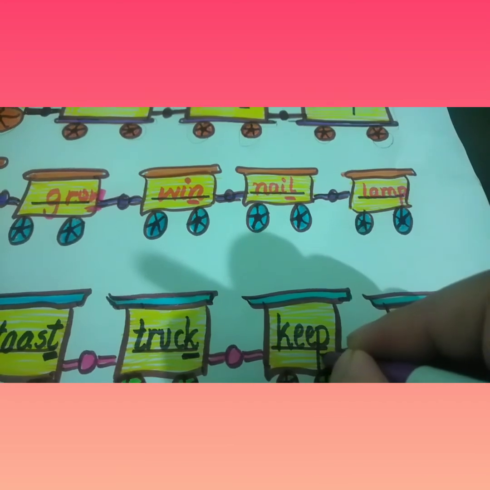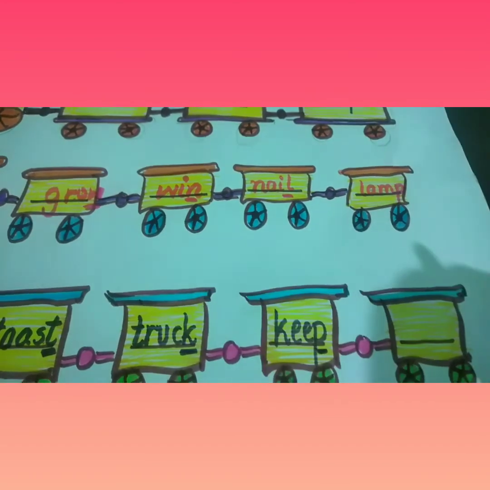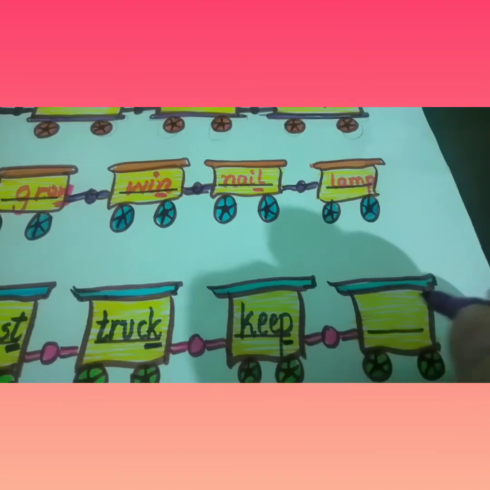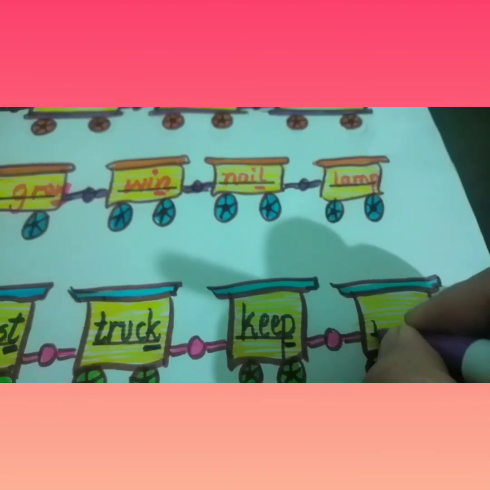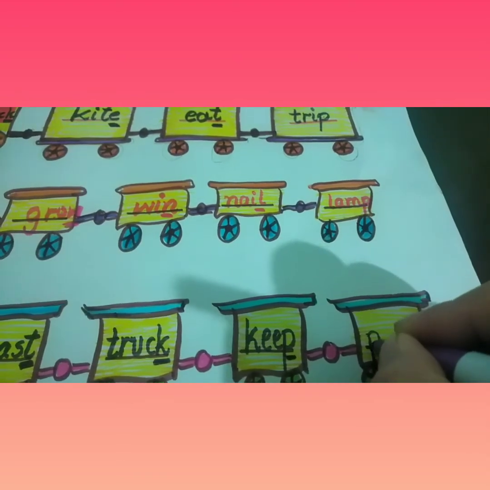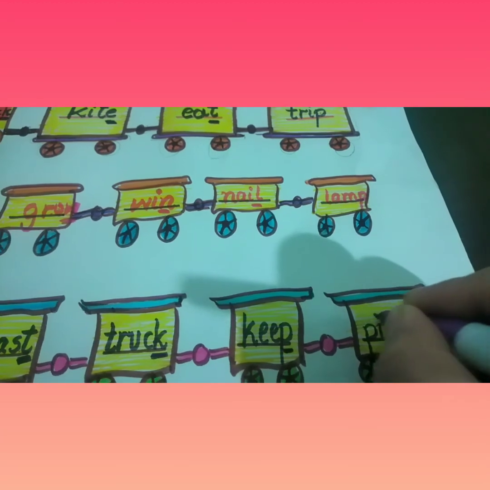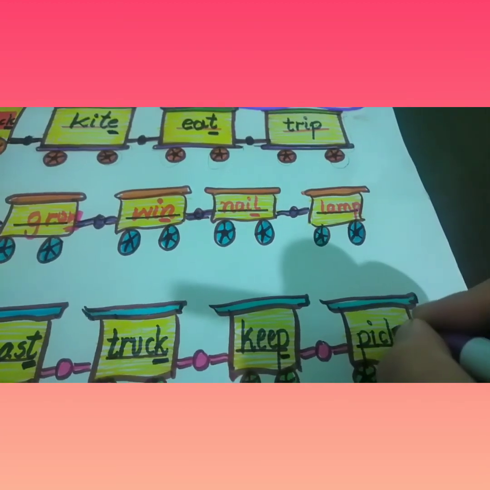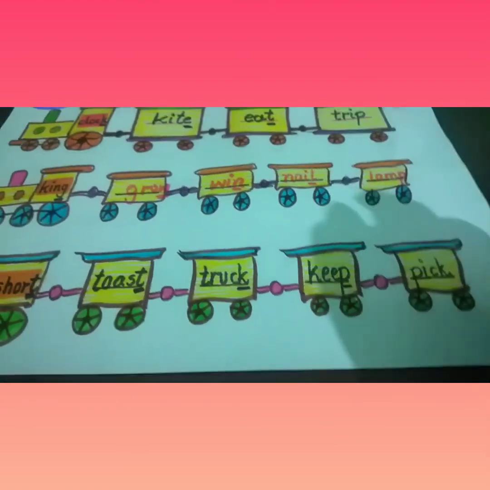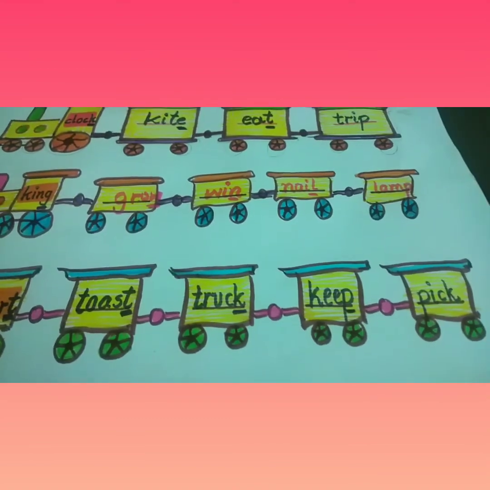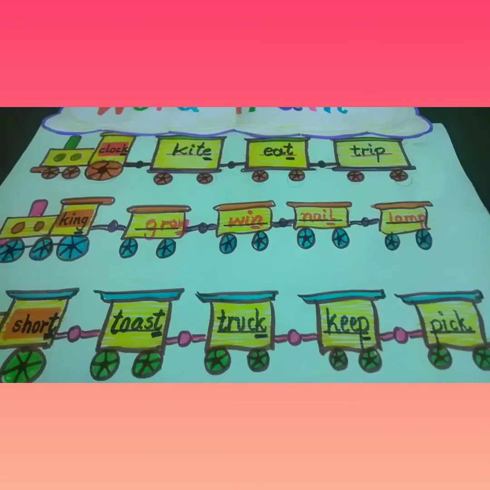And the last letter is P. So write the last word with P. P for pick. I'm going to write here pick. P-I-C-K, pick. So dear students, you can see we have not repeated any word here, and we have completed our beautiful trains.